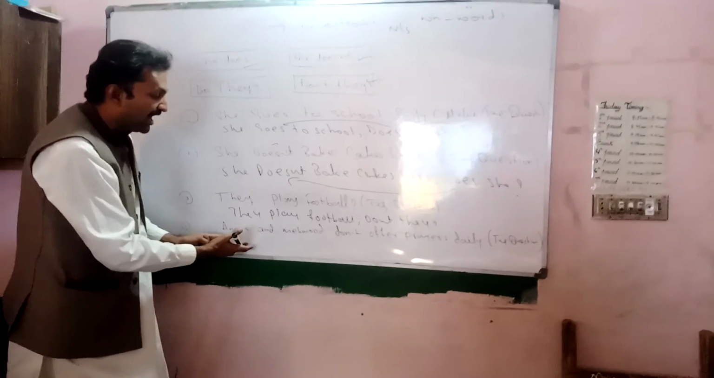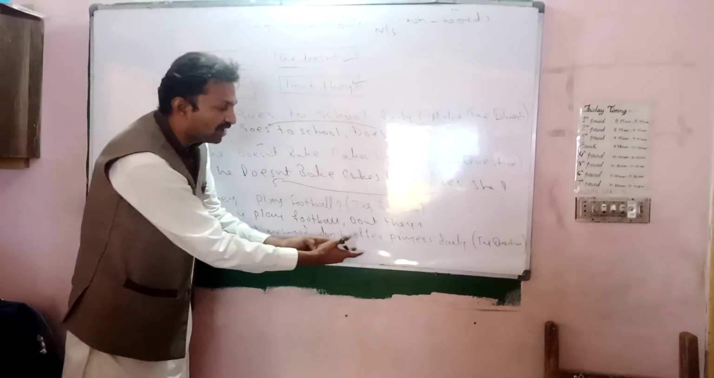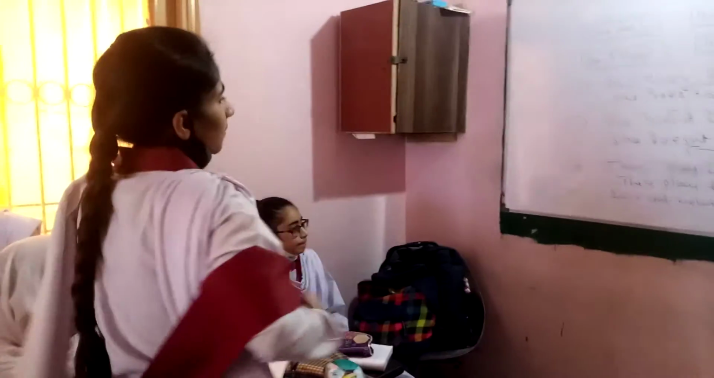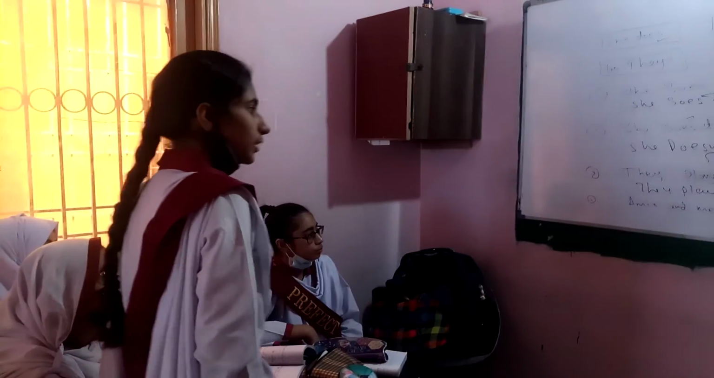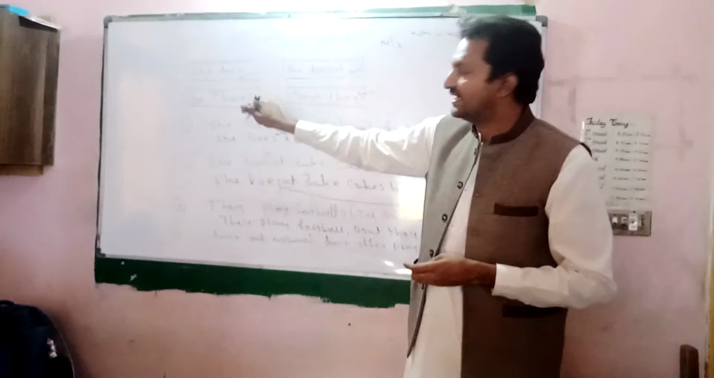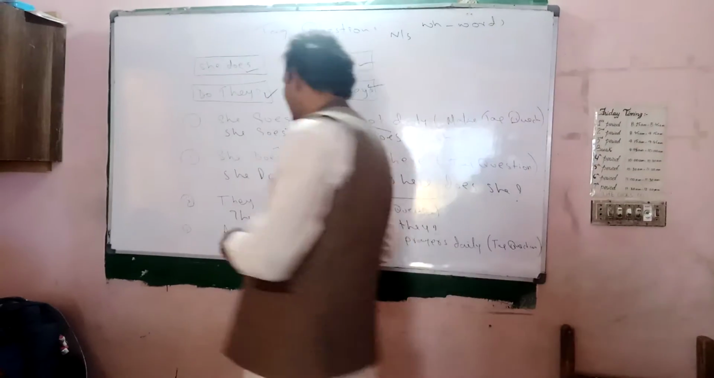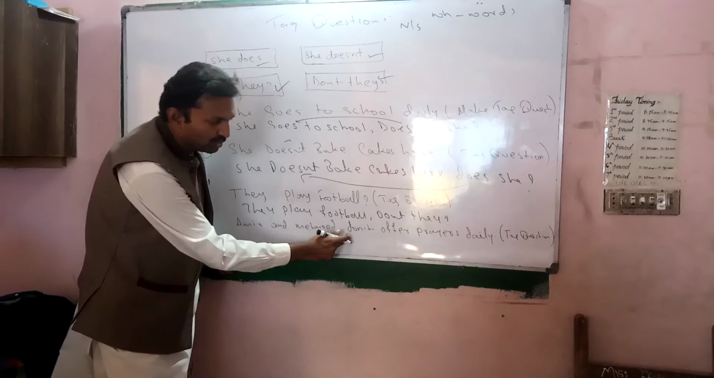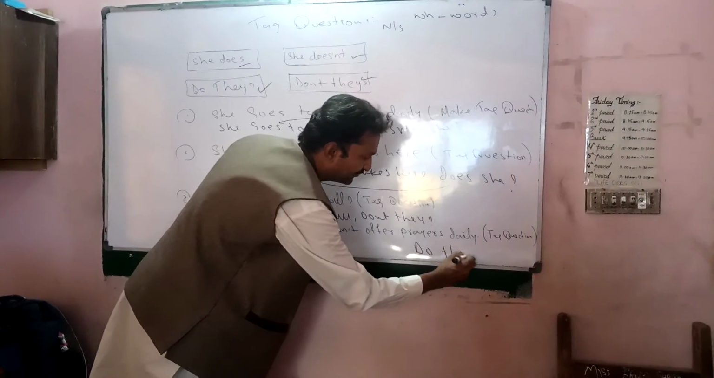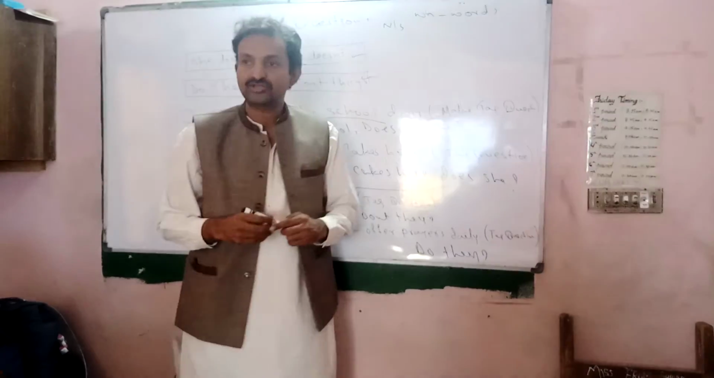Now the last one: Amir and Mahmood don't offer prayers daily. Raise your hand, who will make the tag? Amir and Mahmood don't offer prayers daily, do they? Once again: Amir and Mahmood don't offer prayers daily, do they? Very good. Is it right? Yes. Here we use do they. Now you have learned how to make the tag question.